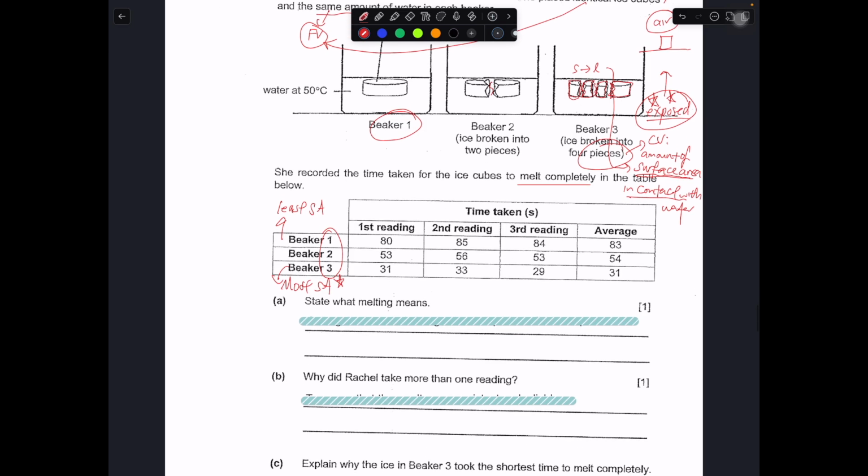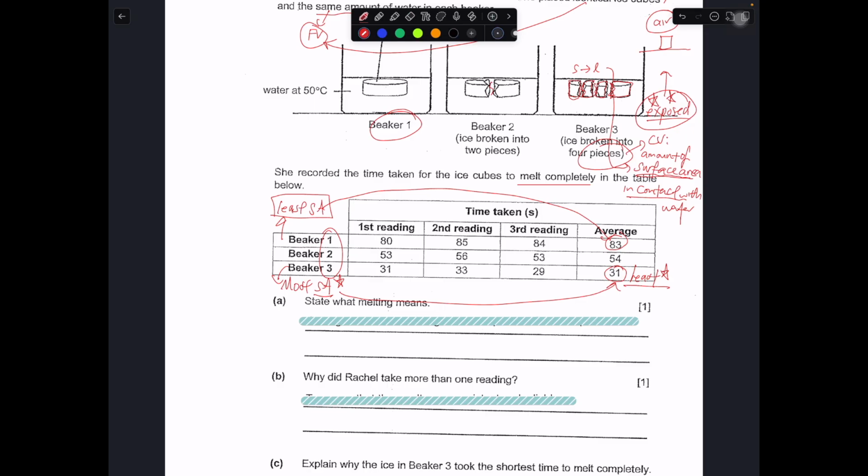And you notice that with the most surface area, the time taken for the ice cube to melt completely is the least, while the least surface area is the most. This is something that you can take note.